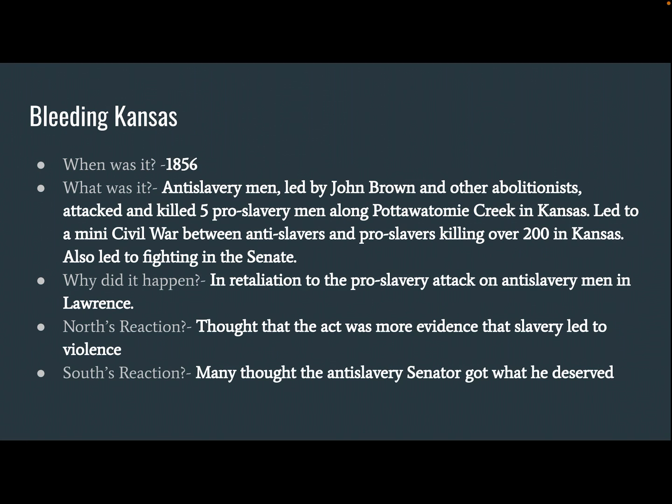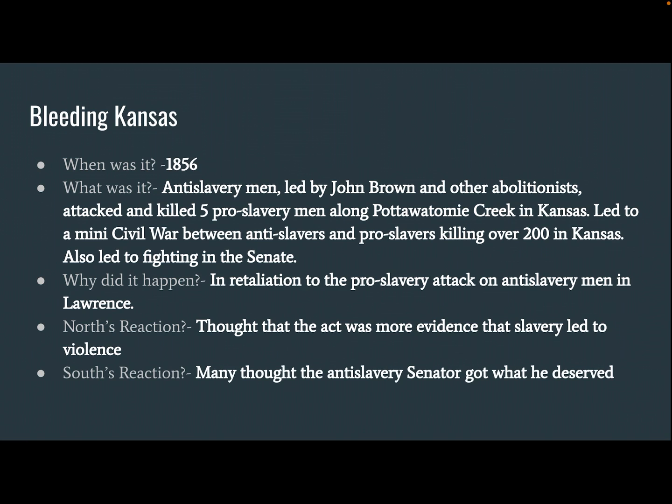And so this Pottawatomie Massacre led to almost a mini civil war between anti-slavery groups and pro-slavery groups. They were clashing due to these attacks, and it eventually killed over 200 people in Kansas. And the newspapers called this Bleeding Kansas, because look at all this fighting, this violence happening between these two groups. Right? Kansas is bleeding. This even led to fighting going on in the Senate.